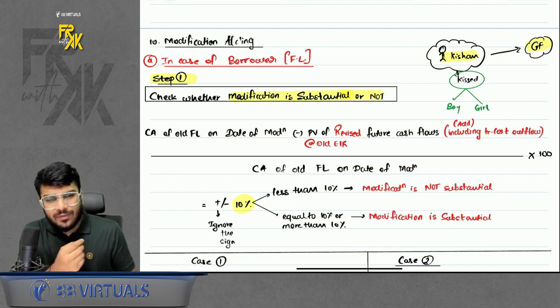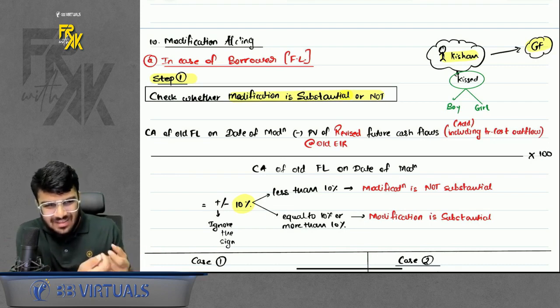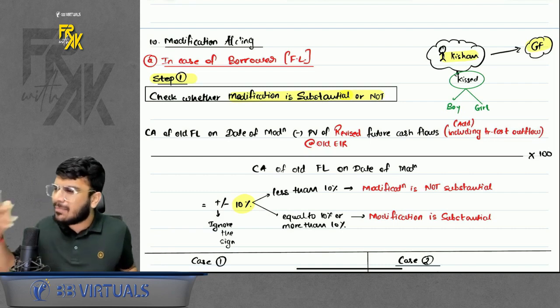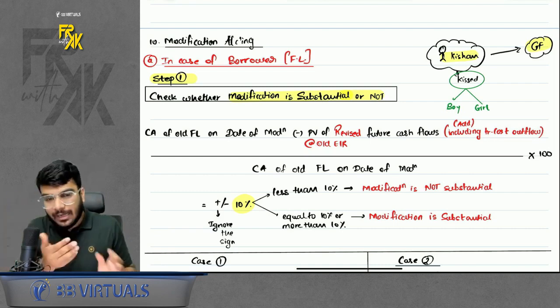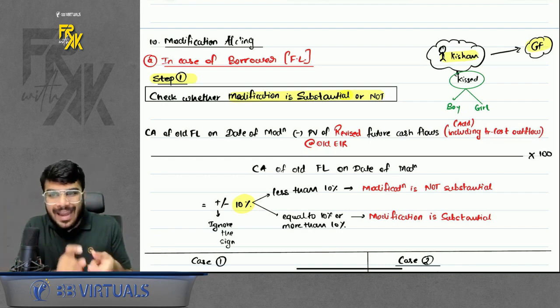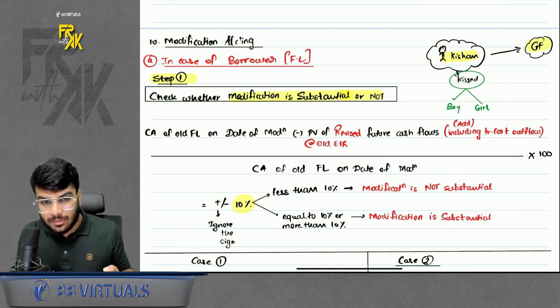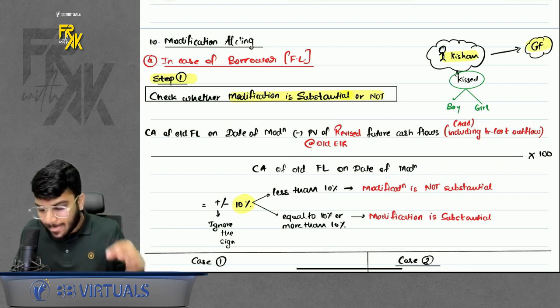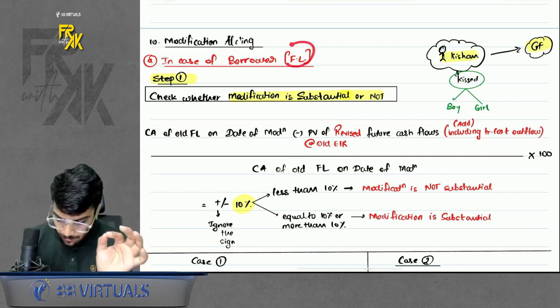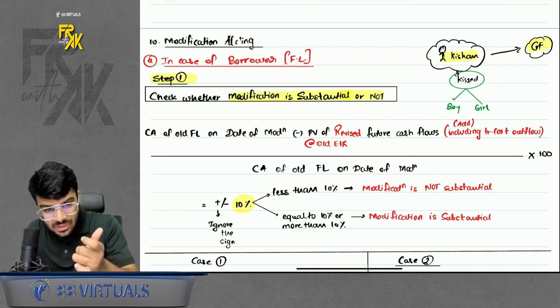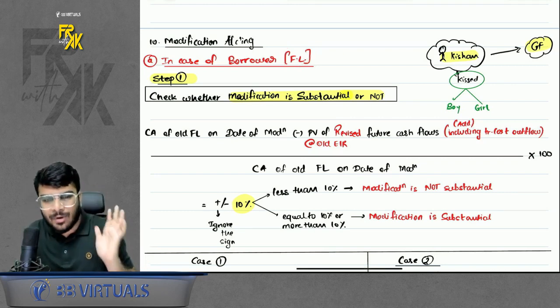So if it is a small cheating, Kishan just kissed a random boy, so the girlfriend is fine, okay. If you're kissing a boy, it's okay. So in that case, we will say the crime by Kishan is not very substantial. But if Kishan committed a bigger crime, can I say it can lead to a breakup? Similarly, in case of loan, you will have to check how is the modification, whether it is substantial or it is a small minor modification.